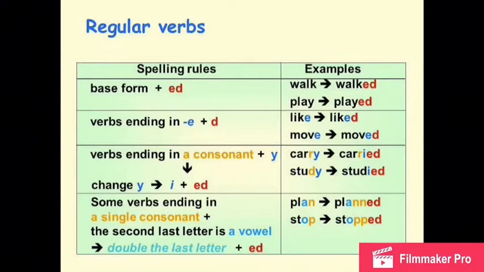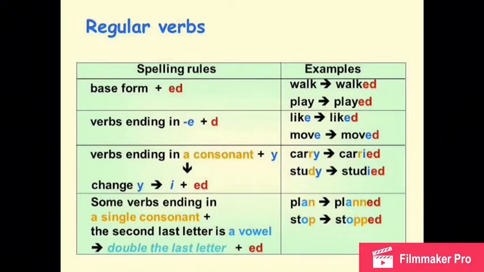And the first is base form plus ed. The verb, for example, the verb play plus ed, played. Okay, it is in past. If you add ed, the verb is in past. Verbs ending in e plus ed. If the verb ends with the letter E, you have to add only the letter D, like, liked, move, moved.